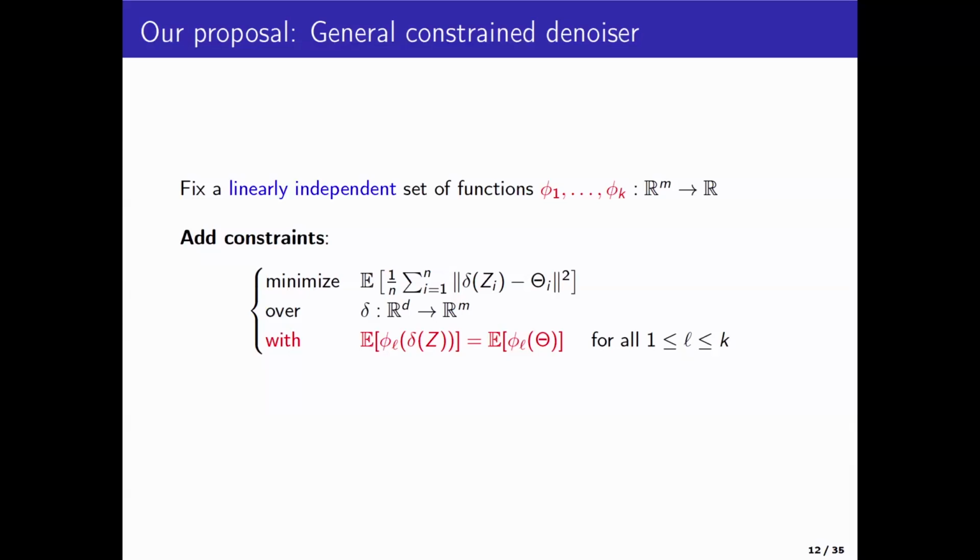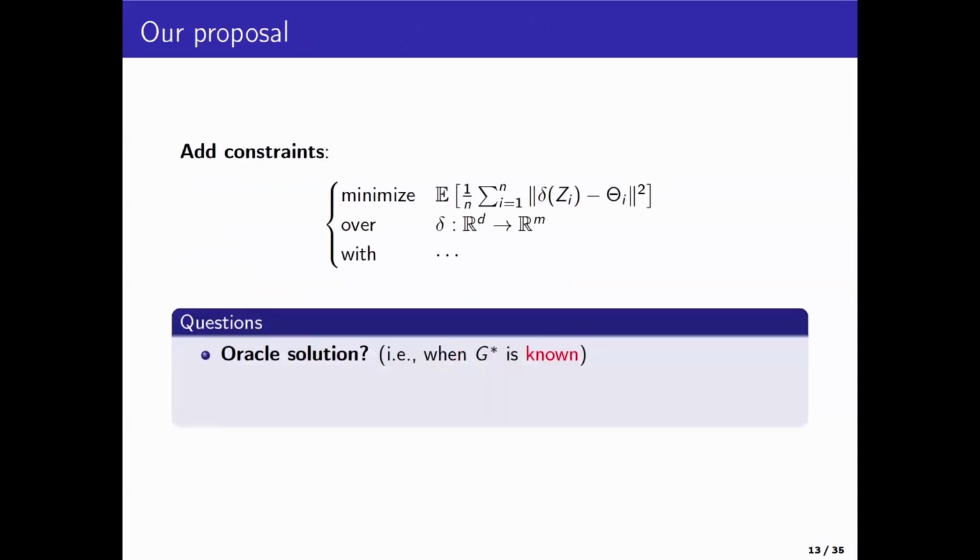The strategy is, first of all, we are going to assume G star is known, and then try to find out what's the Oracle solution, which we can never implement. But then, of course, given data, we are going to estimate the prior and come up with sample approximations of these Oracle quantities. Okay, so here's the point of the talk: I want to minimize this objective with some optimization problem with some constraints.